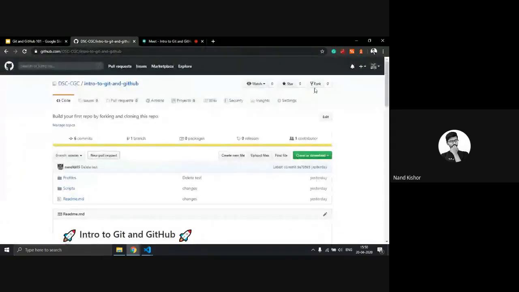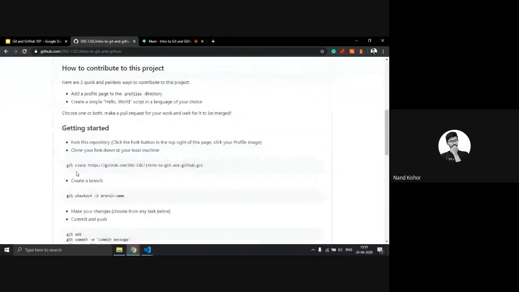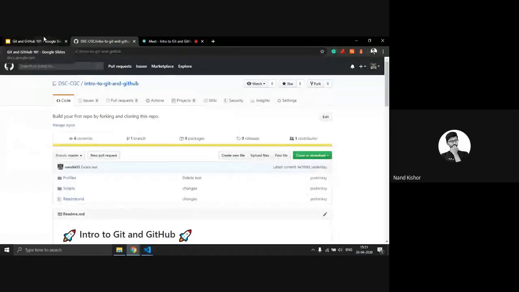First, you have to fork this repository. All getting started points are written over here. First, I have to do git clone. If you are using your laptop or PC right now, you can do it just now. All the commands are given over here. You have to clone this on your local system. We have some shortage of time right now, so you have to do all this by yourself, or if you are having any doubts, you can ask me in future. Okay. I am just skipping this step right now.